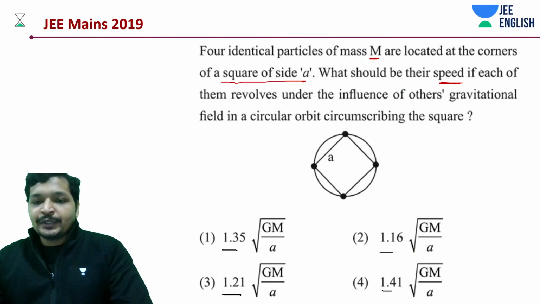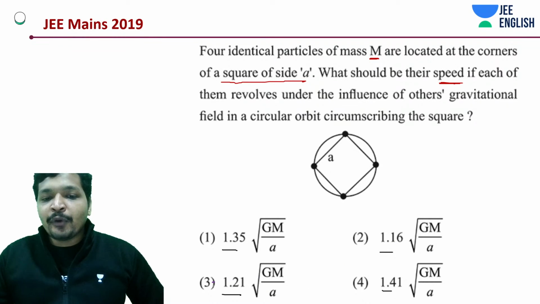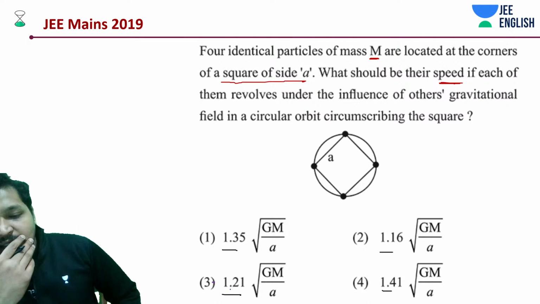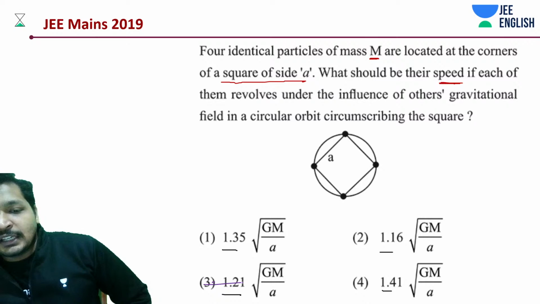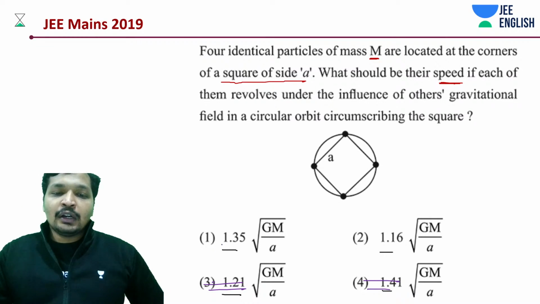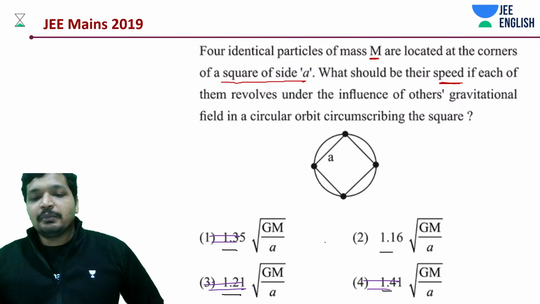Let's go back to the options. This is the part that we need to analyze. See, this is 1.21. When do you get that? I don't know when you would get that, but definitely we are not getting 1.2 and odd. We are not getting 1.41 and odd. We are not getting 1.35 and odd.